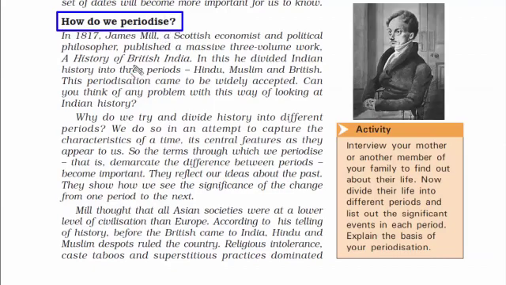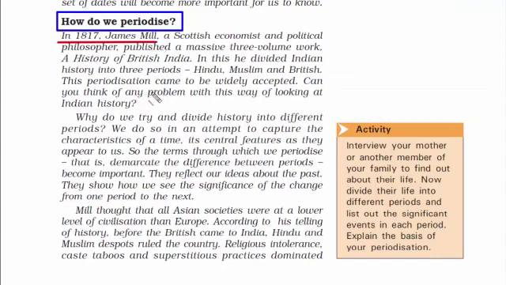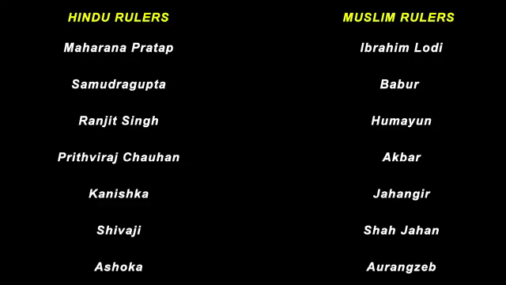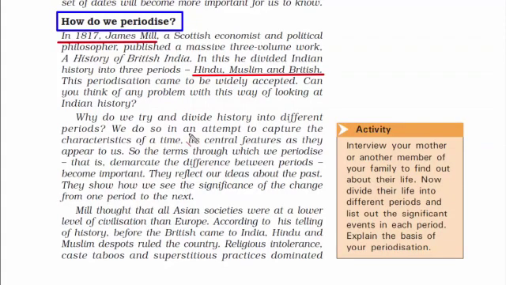Let's look at one approach done by James Mill in 1817. What he did was he divided the Indian history into three periods, that is Hindu, Muslim and British. The reason behind this was, before the British came to India, Hindu and Muslim ruled the country, which is true. There was a lot of discrimination based on religion, caste and superstitious activities, which was the way life was back then. So with all of this reason, James Mill thought only British rule could civilize India and help India get out of all the social stigma.